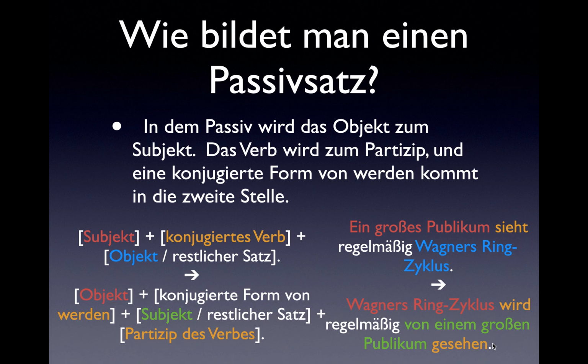So we have a two-part verb conjugation here. Wird, or a form of werden, comes second, and a past participle comes last. So this active sentence is, ein großes Publikum sieht regelmäßig Wagners Ringzyklus. A large audience regularly sees Wagner's Ring Cycle, that's his group of 3 operas lasting 17 hours. Or Wagners Ringzyklus wird regelmäßig von einem großen Publikum gesehen. In the passive version, Wagner's Ring Cycle is regularly seen by a large audience.